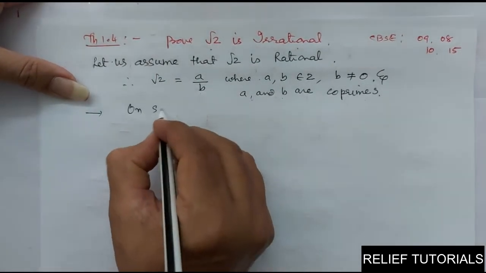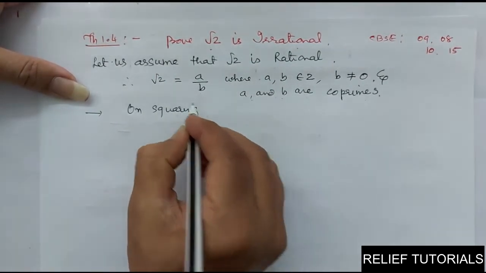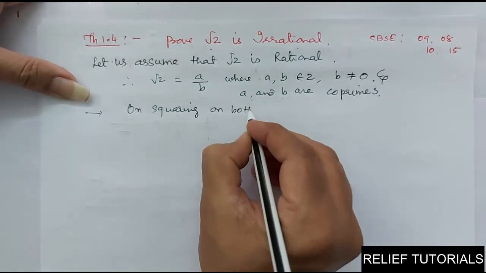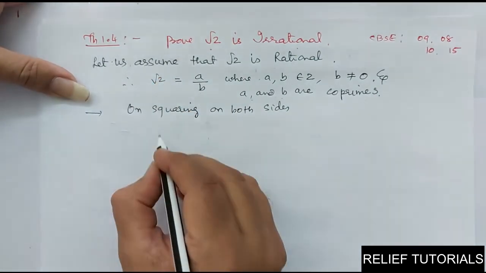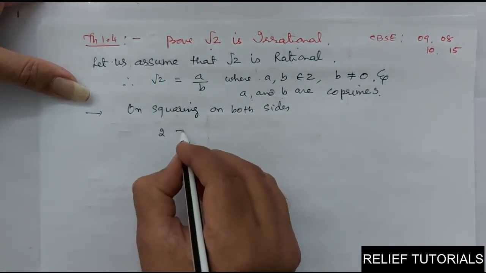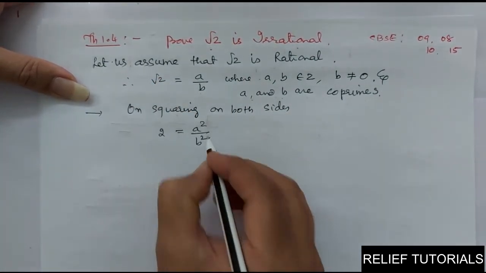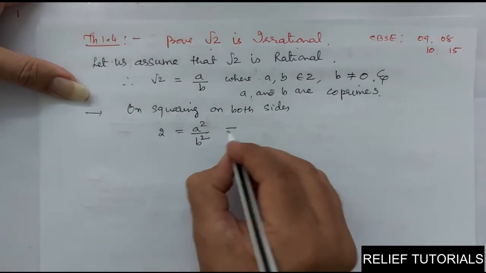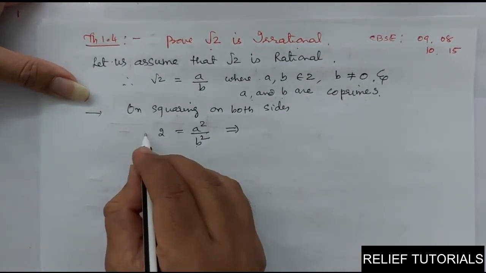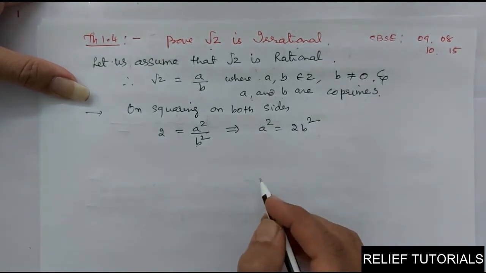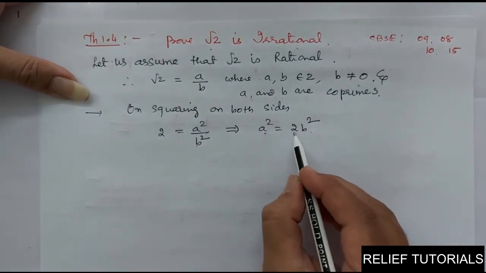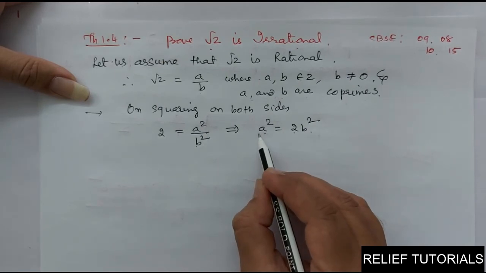Now on squaring on both sides, root 2 square is 2, that is equal to a square upon b square. So a square is equal to 2b square. So a square is equal to 2b square means 2 is a factor of a square.